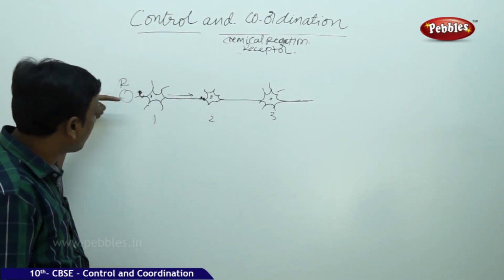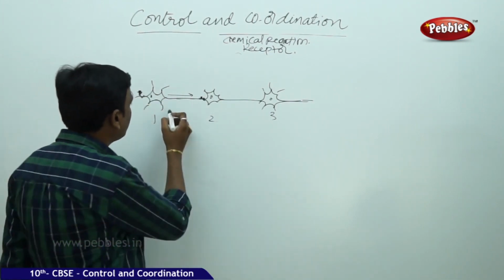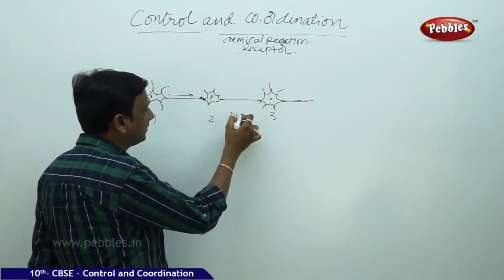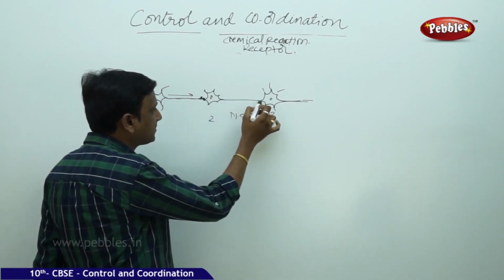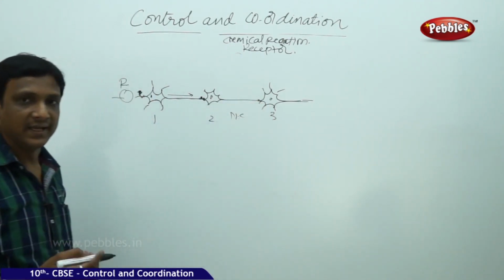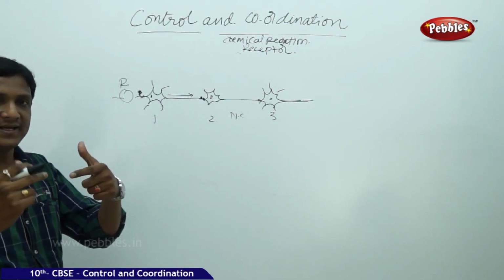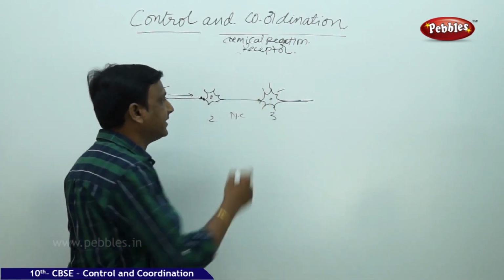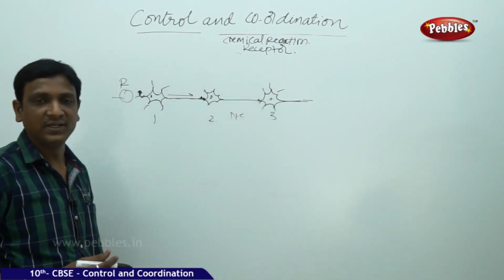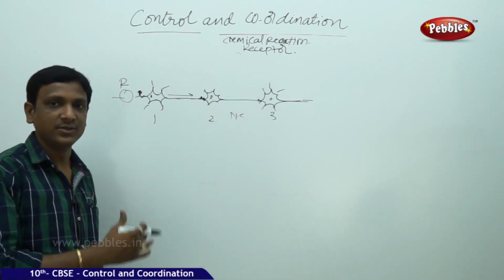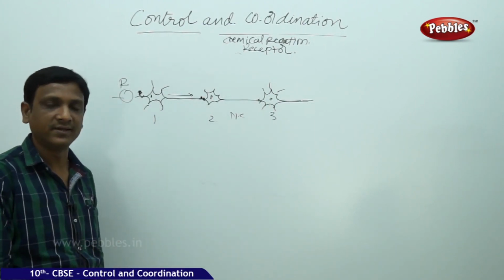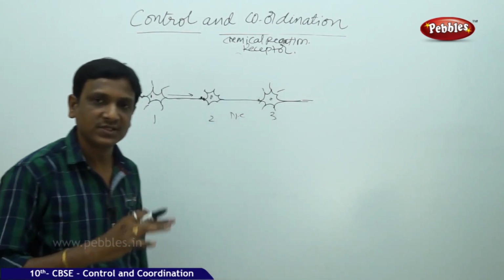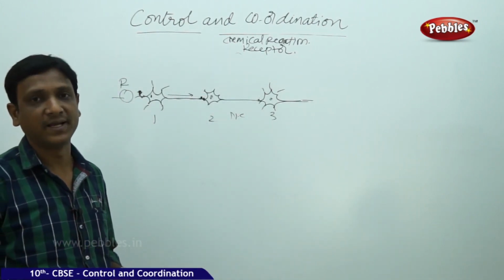What kind of electrical impulse is passed through the first nerve cell? The same kind of electrical impulse is created in the second nerve cell. This electrical impulse passes and finally reaches the nerve terminal. Again, between the nerve terminal and the tip of the dendrite of another nerve cell, there is a gap, and one more chemical reaction takes place. In this way, the signal is alternately converted from electrical impulse to chemical form, again to electrical impulse, again to chemical form. In this way, it is transferred to the processing units of the nervous system, the brain and spinal cord.